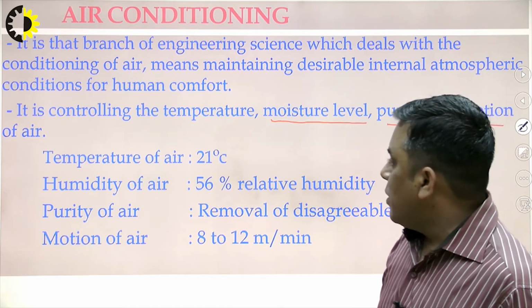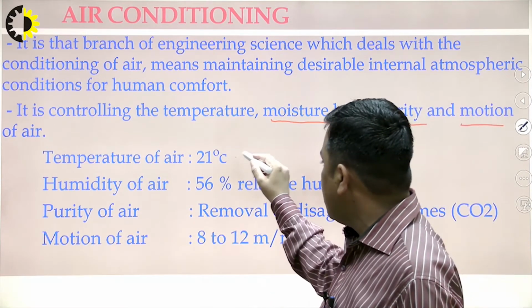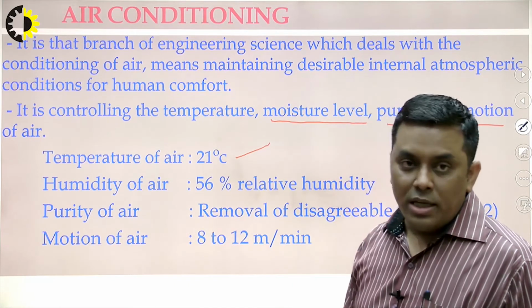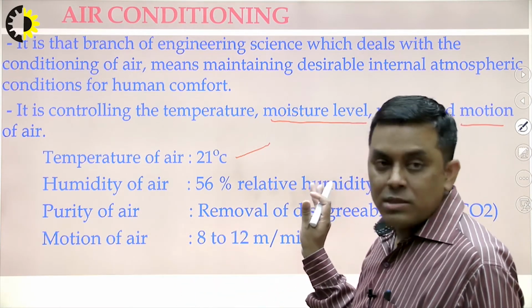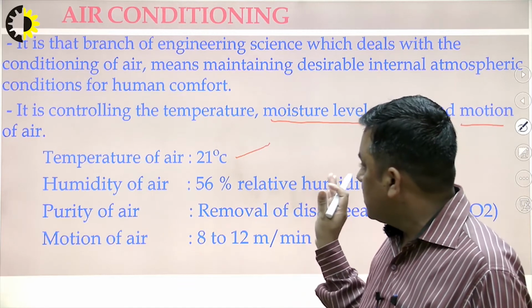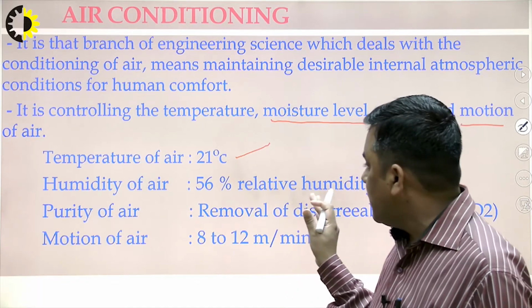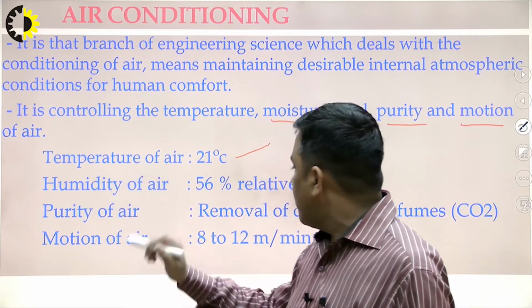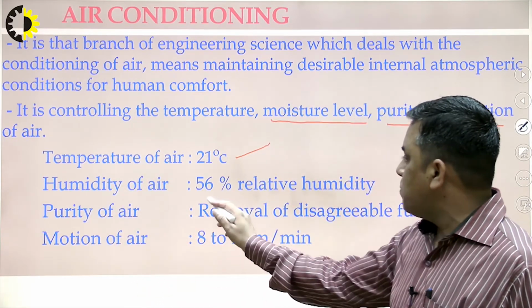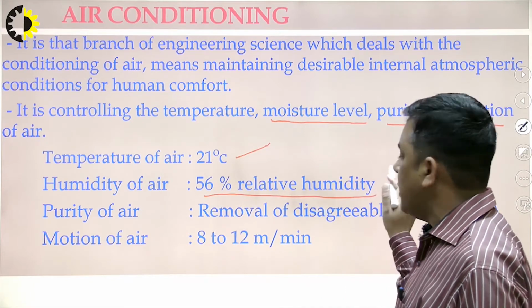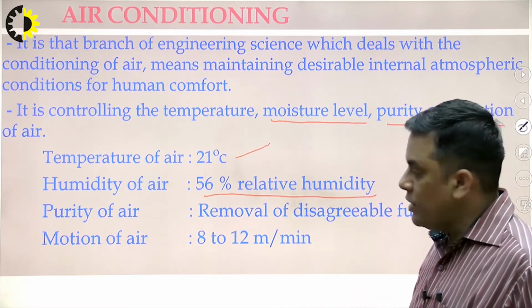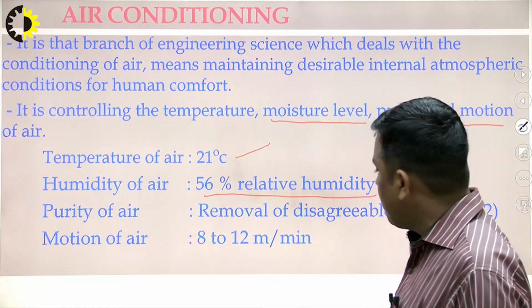Obviously, for human comfort, we generally say that 21 degrees centigrade is the temperature of the surroundings at which a human being feels more comfortable and its efficiency is also very high. Along with that, the humidity, the moisture content of the air, must not be more than 56% relative humidity. That term I will be discussing, what we mean by relative humidity, in the slide of terminologies.